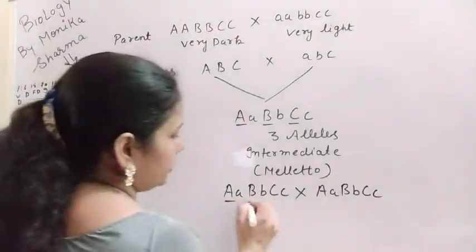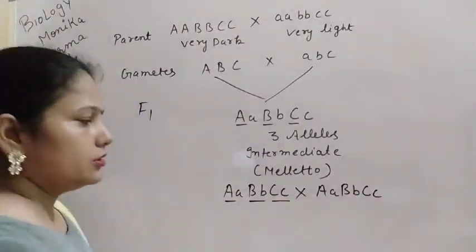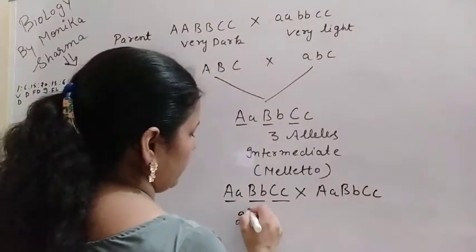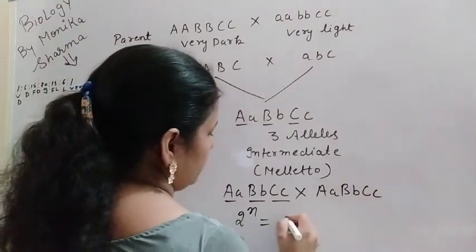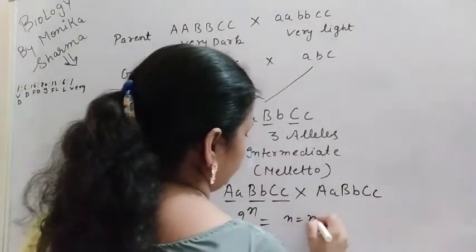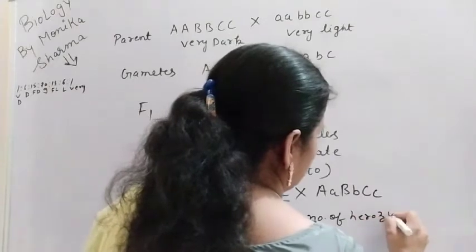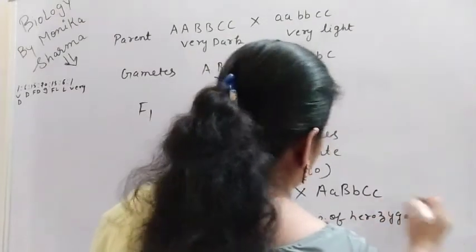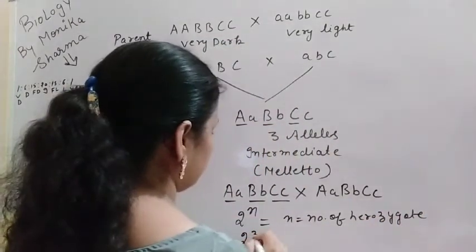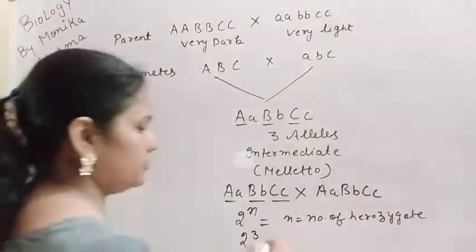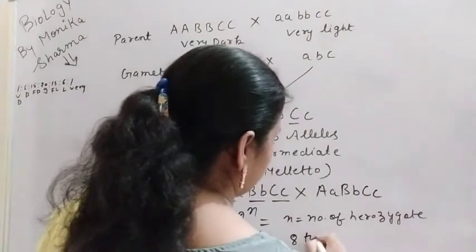So how many heterozygotes are there? That is 3. One formula is 2 raised to power n, where n is the number of heterozygotes. So 2 raised to power 3 means 8 types of gametes are formed.